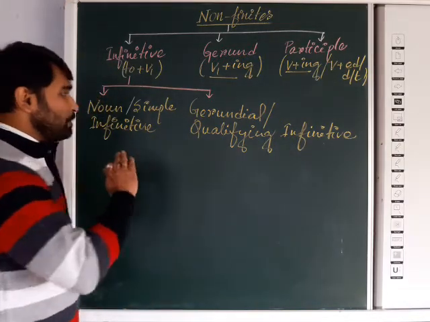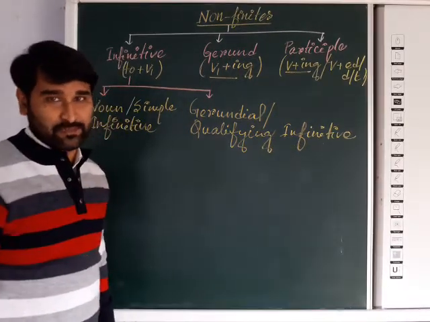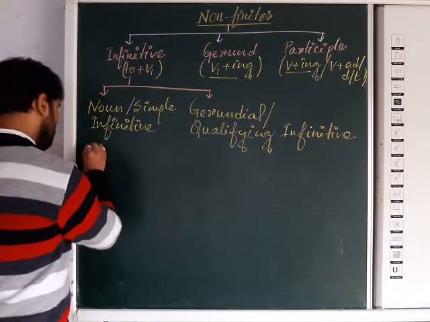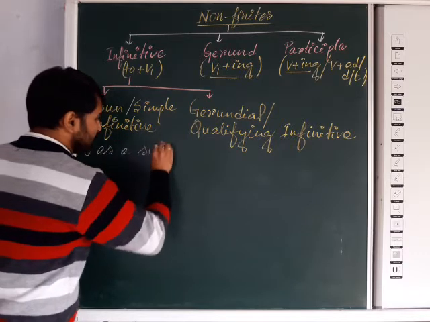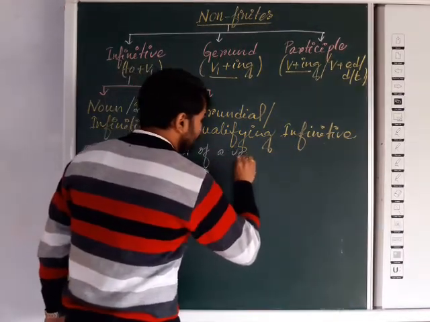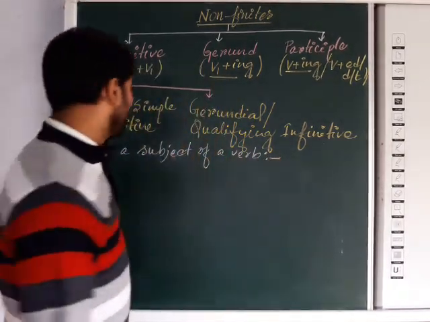This infinitive form will be used in four different ways. How? First one, as a subject of a verb. So, as a subject of a verb, we may use that noun infinitive or simple infinitive.